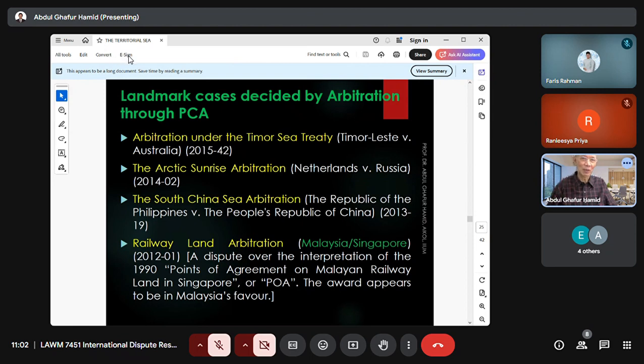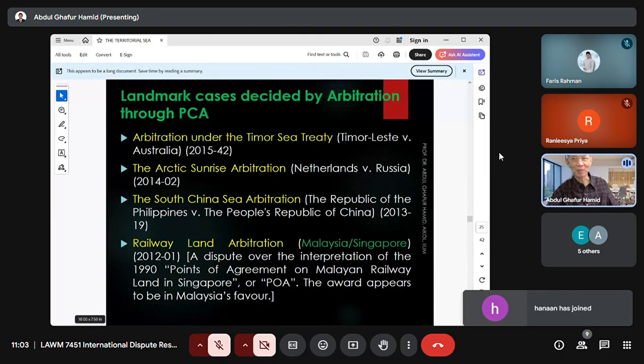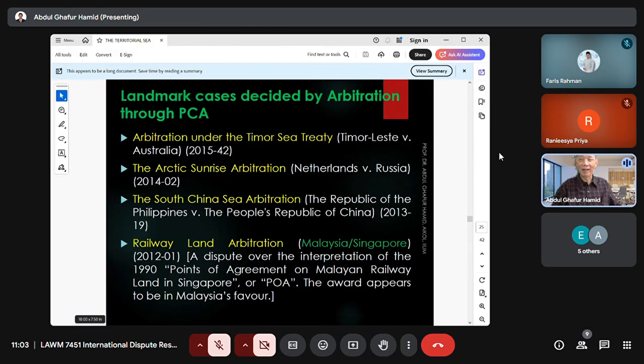Decided through the system of PCA. I'll introduce you only a few which are very famous and important cases. Number one, arbitration under the Timor Sea Treaty. Timor Sea is near East Timor, called Timor-Leste, and Australia also.